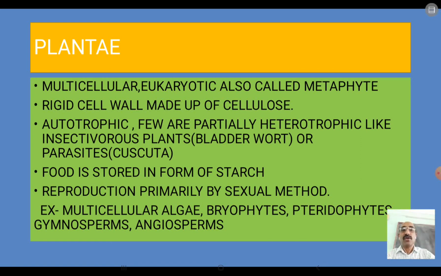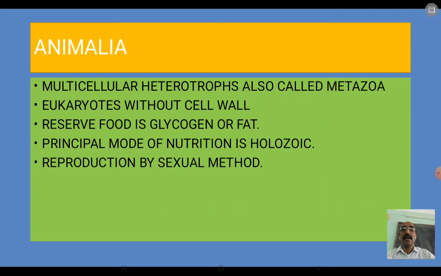Now come to the last one, that is animalia. As the name suggests, animals must have been included under this group, isn't it? So these are multicellular heterotrophs. Multicellular means many celled. Heterotrophs means unable to produce its food, depends on others for food. So these are multicellular heterotrophs and are also known as metazoa.